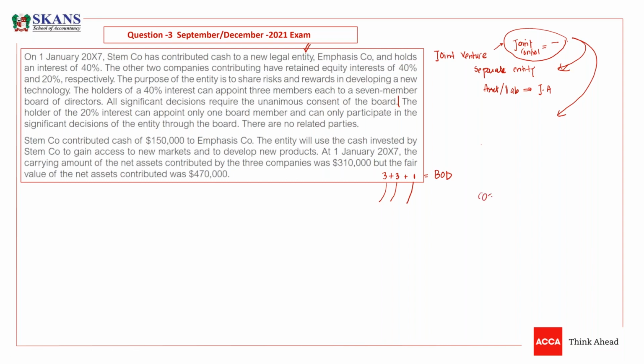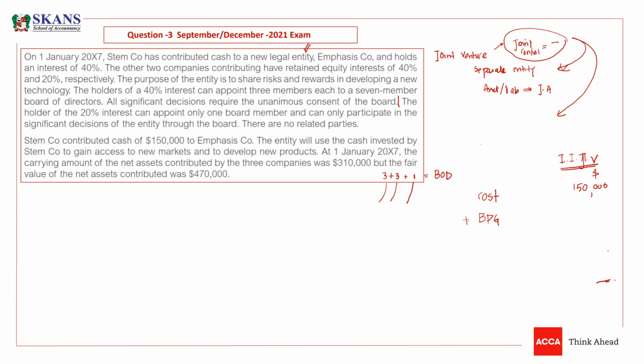Listen carefully now. We will make a working of investment in associate, but here we will call it investment in joint venture. So what is the cost, guys? The cost is $150,000. So we will record our investment at 150,000. But there is something extra that we need to calculate at the acquisition date, and the extra thing is that we need to calculate bargain purchase gain. If there is any, we need to record that.